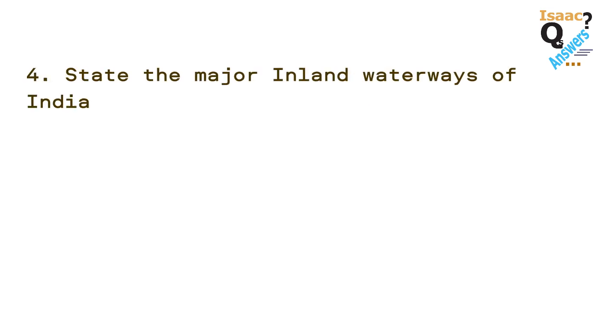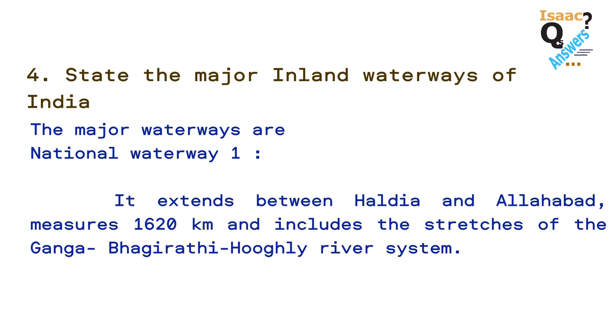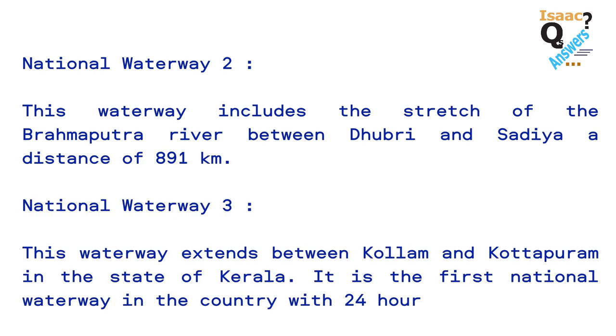Question number 4. State the major inland waterways of India. The major waterways are: 1. National Waterway 1. It extends between Haldia and Allahabad, measures 1620 km and includes the stretches of the Ganga, Bhagirathi, Hooghly river system. 2. National Waterway 2.